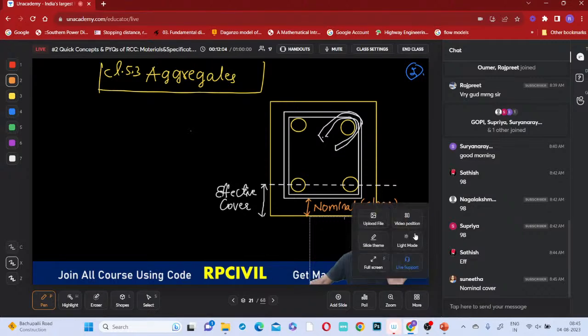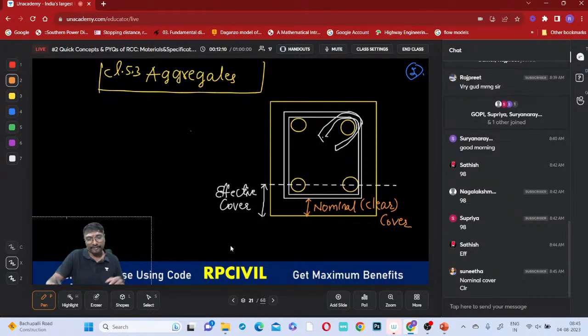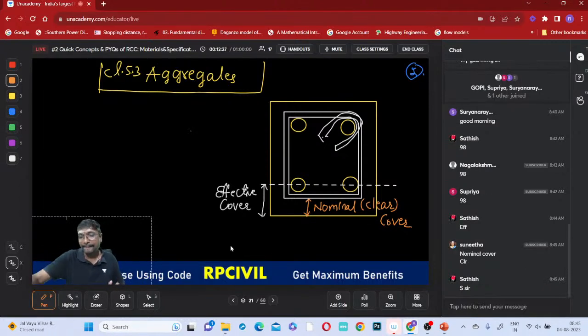Is it clear, everyone? The difference between this nominal cover and this effective cover. So the difference between effective cover and nominal cover, is it understood? The difference between this nominal cover and effective cover is clear, everyone? All of you. Clear?